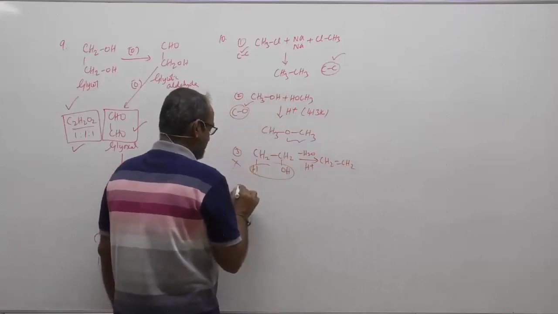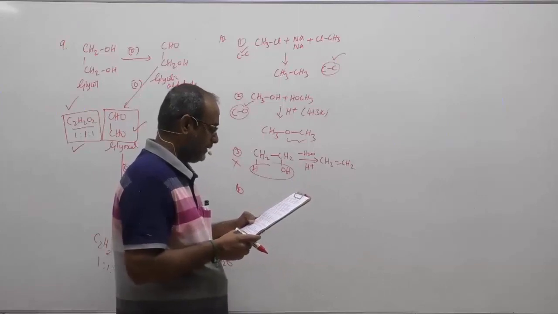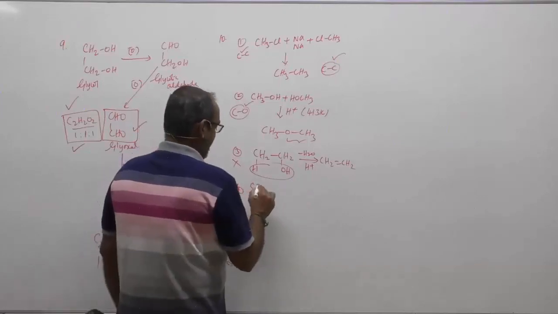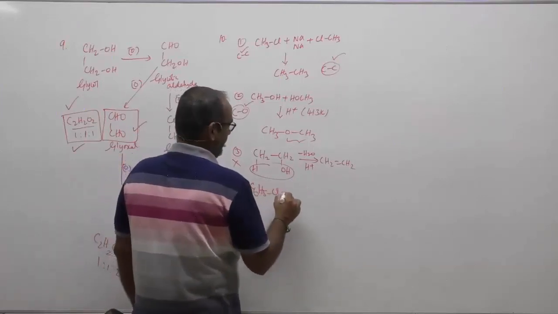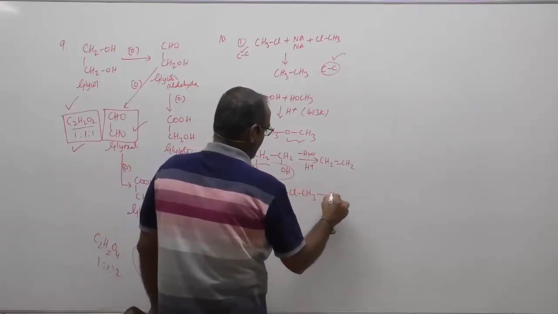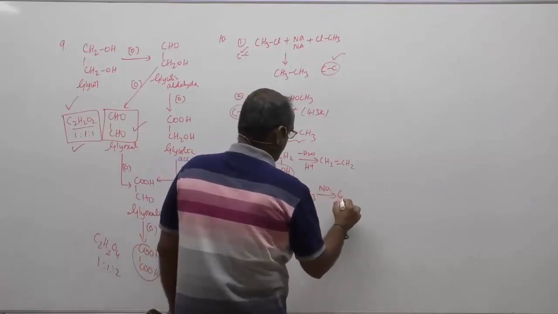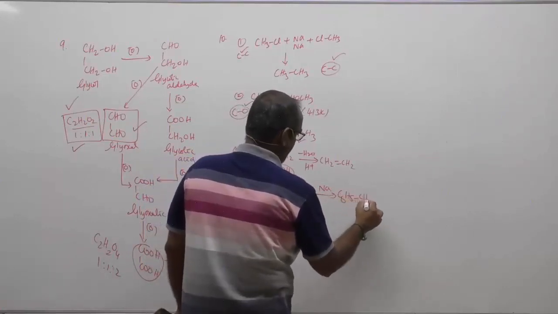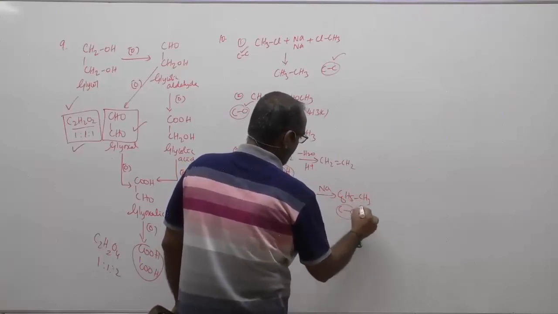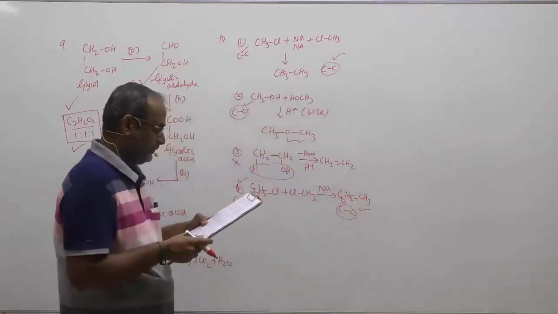It is ruled out; we have asked for a sigma bond. What about the next one? The Wurtz-Fittig reaction: one is aromatic and the other is aliphatic, and it will form the corresponding aralkane, C6H5CH3. Again, a carbon-carbon sigma bond is formed. It's true.